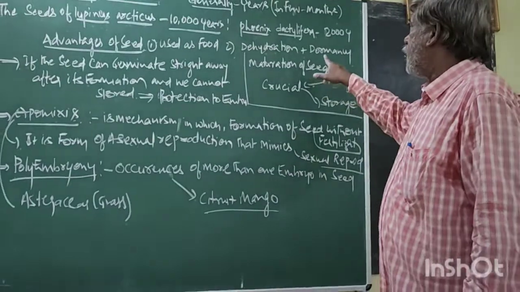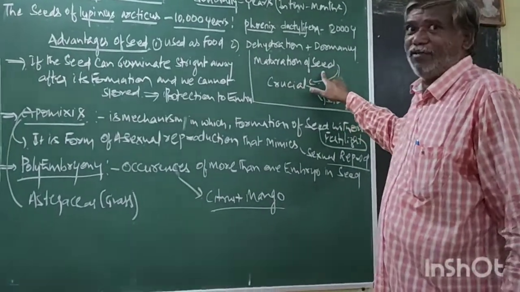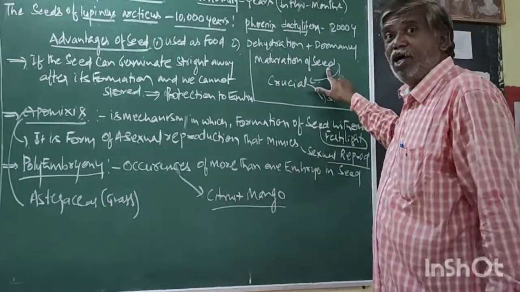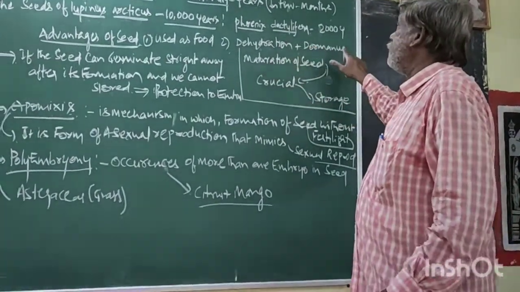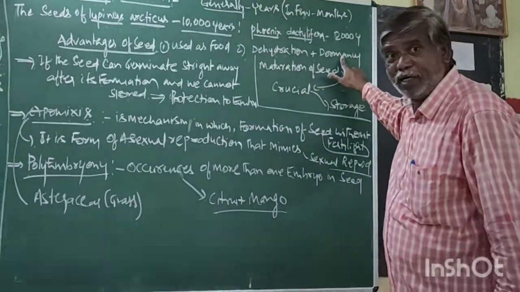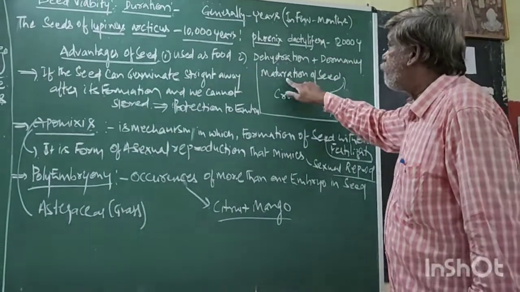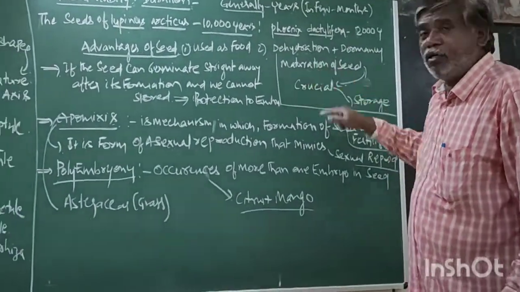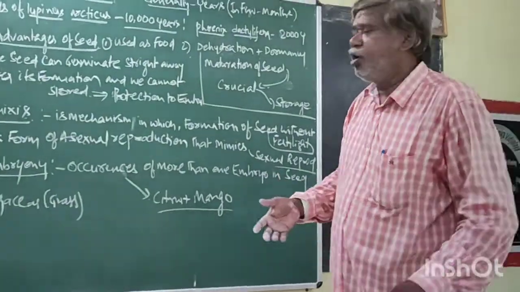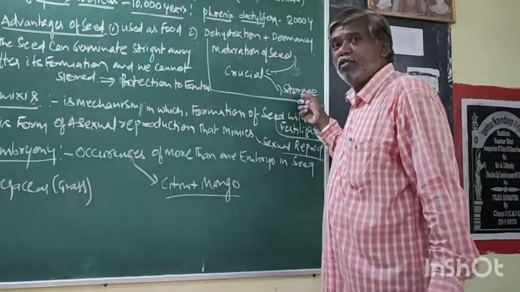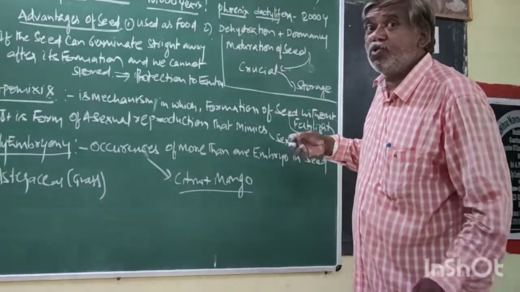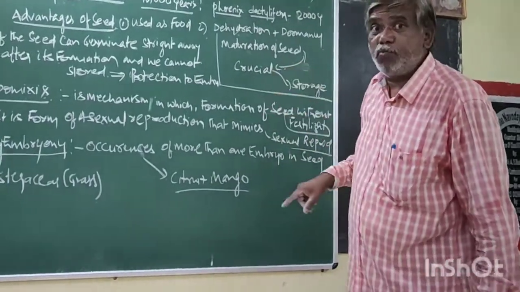That means the maturation of the seed depends on two processes: dehydration and dormancy. These are the two important conditions required for maturation. When the seed is mature, store it. Which seeds can we store? Mature seeds and immature seeds.